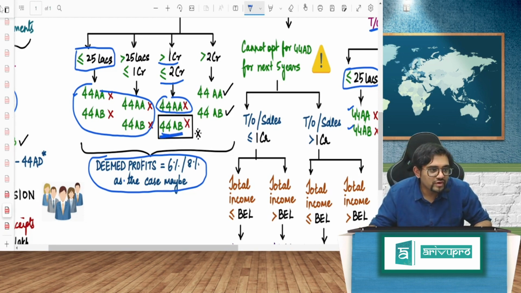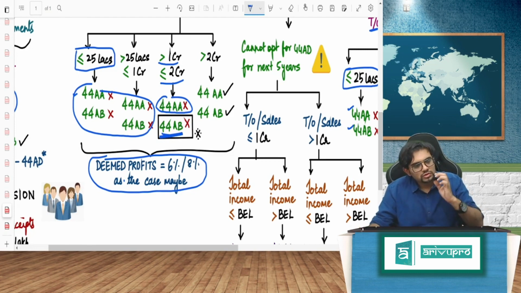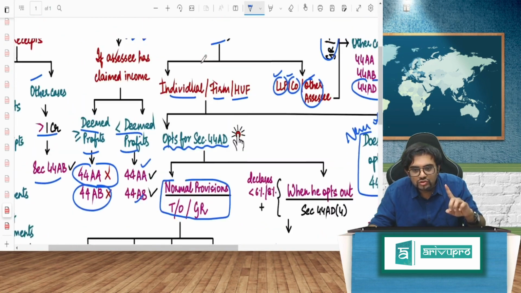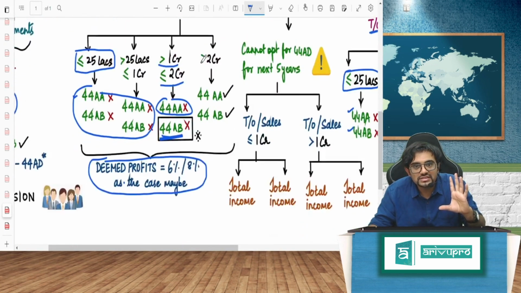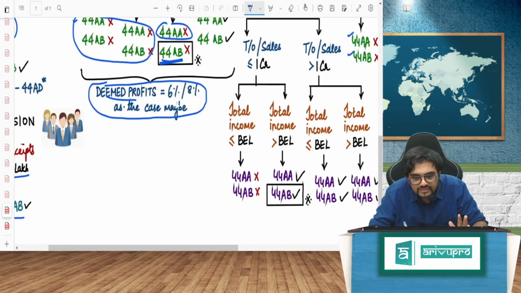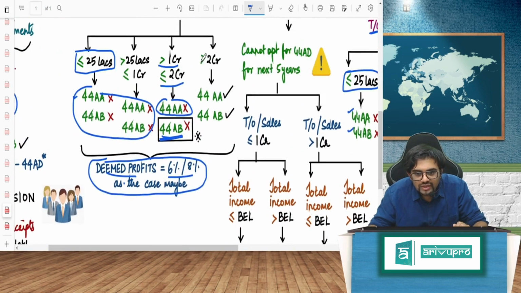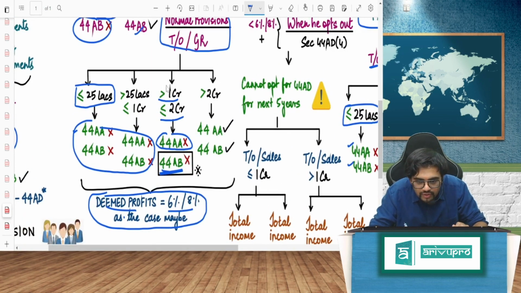Because for 44AB, there is a slight amendment. So what is the amendment, guys? Again, hear me out, please. You should have gone through 44AD, which means your deemed profits must be 6% or 8% as the case may be. And your turnover happens to be, now this is very, very important, more than 1 crore, less than or equal to 2 crore.